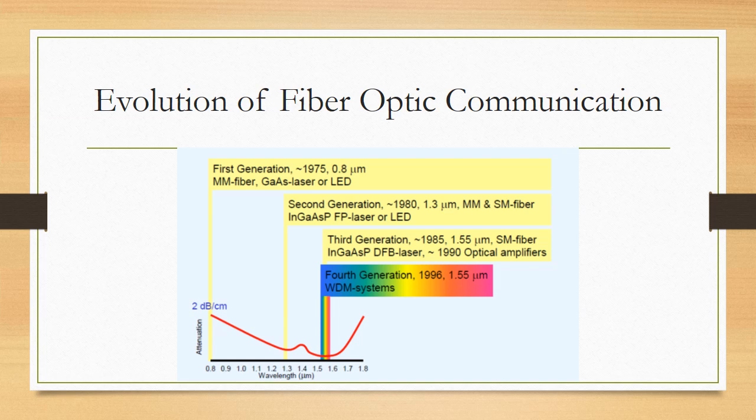Around 1990, optical amplifiers were also developed, and that development led to the next generation of fiber optic communication, that is the fourth generation, around 1996, which was based around 1.55 micrometer, and those were WDM systems, where wavelength division multiplexing was used to exploit the huge bandwidth offered by the glass fibers. So we will discuss all about this in this session.